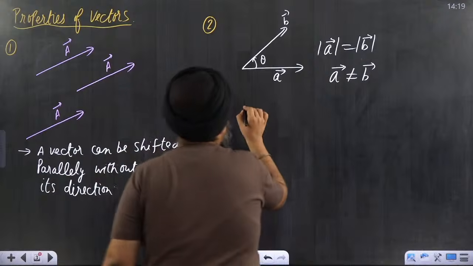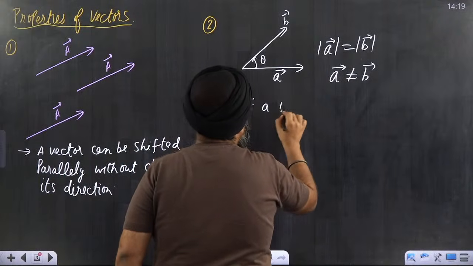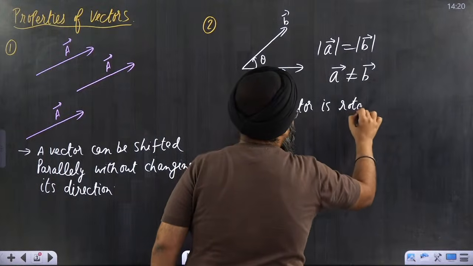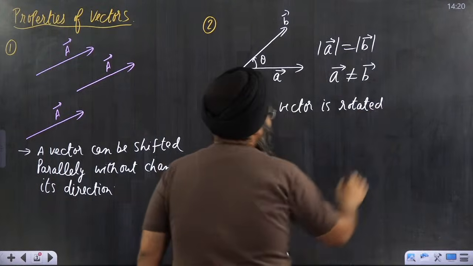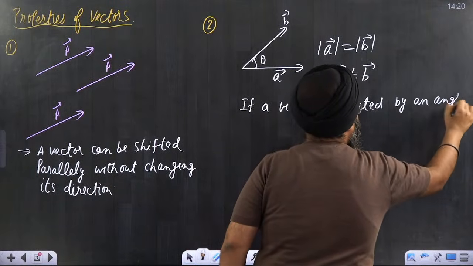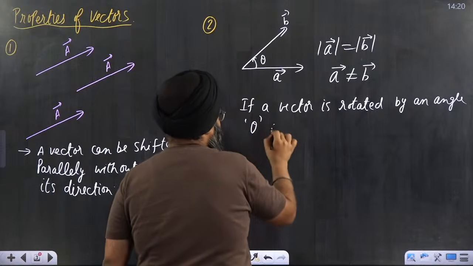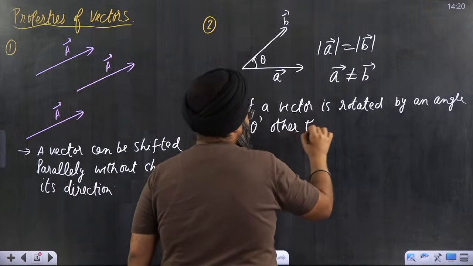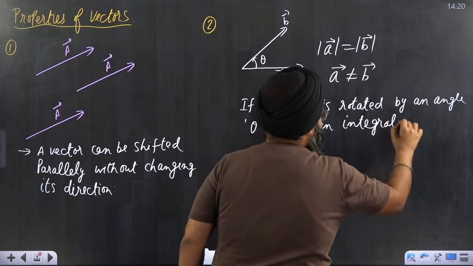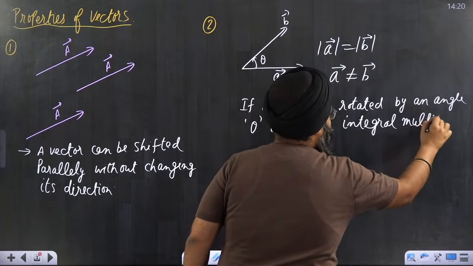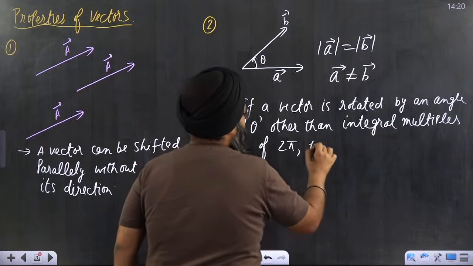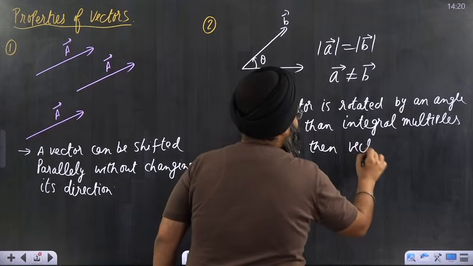So I can say that if a vector is rotated by an angle theta other than integral multiples of 2 pi, then the vector changes.